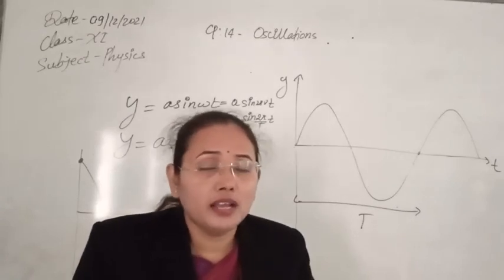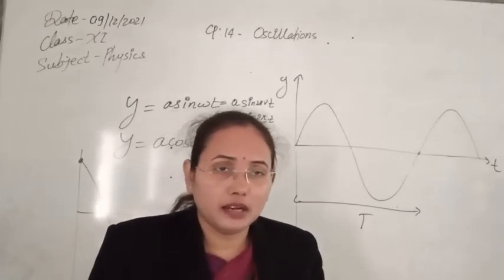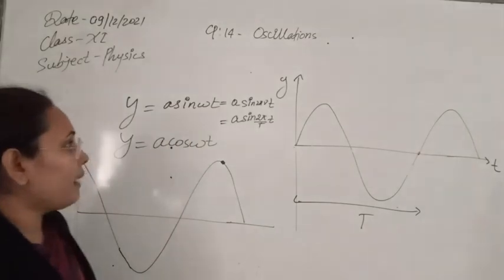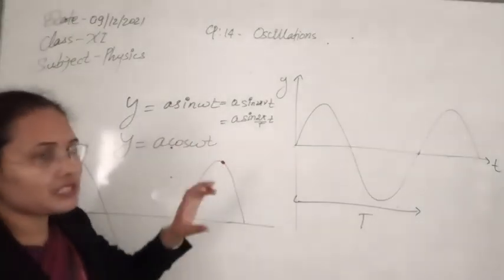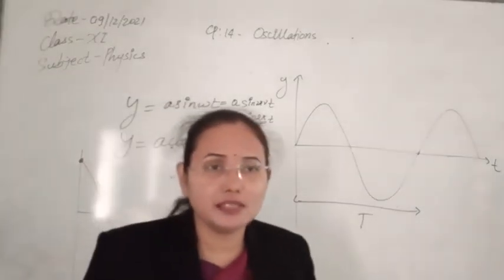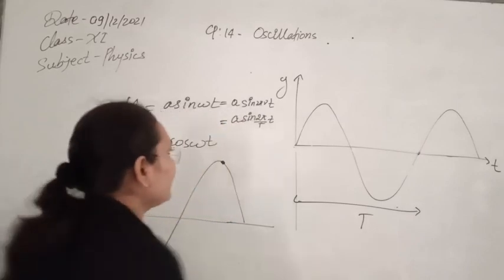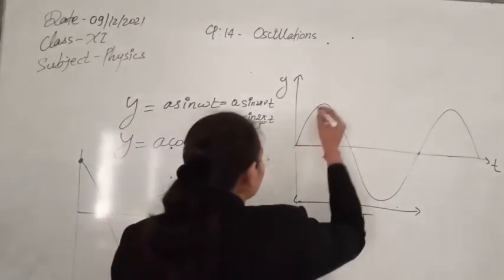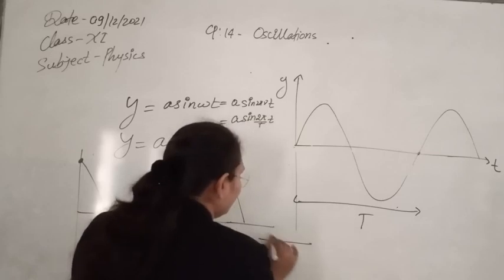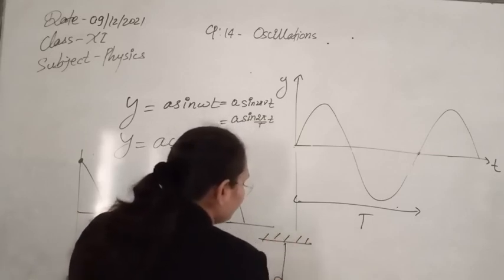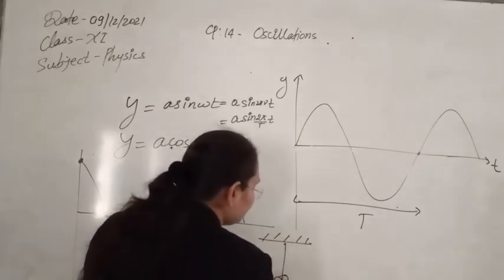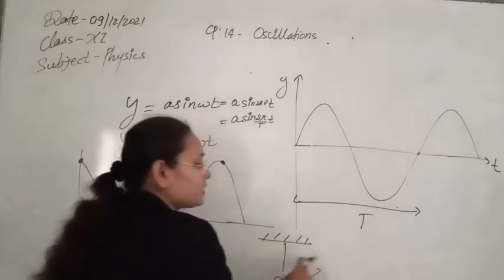This is called the amplitude of the oscillation. So what is amplitude? Amplitude is the maximum possible displacement in the system. Whenever it starts to oscillate and you displace the system, due to its elastic property it will start to oppose.